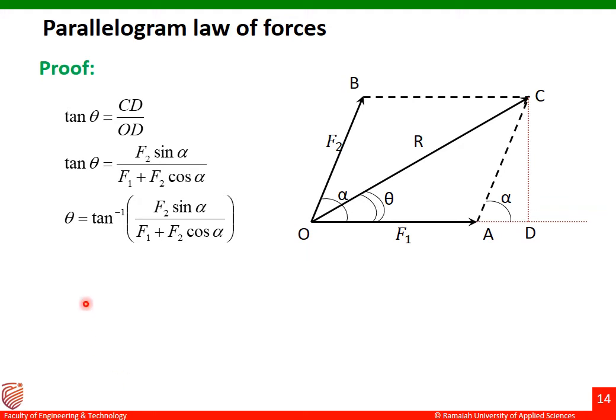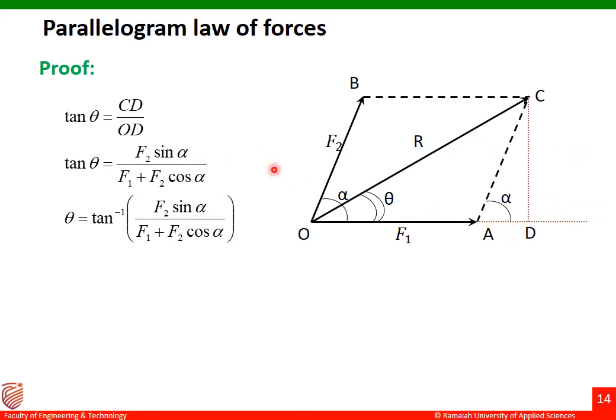Next, we have to find out the direction of the resultant force. This is done with the help of the same figure. You can see in this triangle OCD, tan theta is equal to opposite upon adjacent. The opposite side is CD, and the adjacent side is OD. Instead of CD, we can write F2 sin alpha, which we derived in the previous slide.